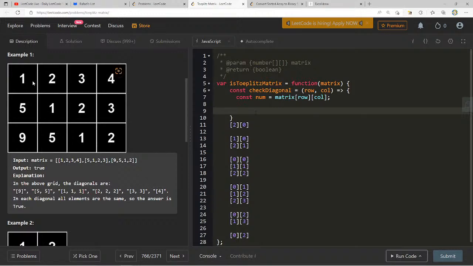So here we want to essentially go while row is less than matrix dot length and column is less than matrix of 0 dot length. I guess here we can take the row.